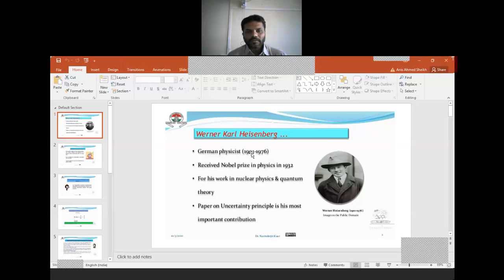Werner Karl Heisenberg, born in 1901 and died in 1976, received the Nobel Prize in Physics in 1932 for his work in nuclear chemistry. His most popular research paper was on uncertainty.